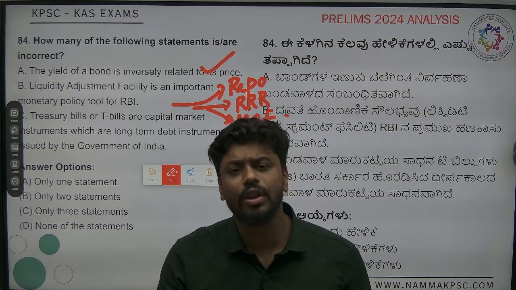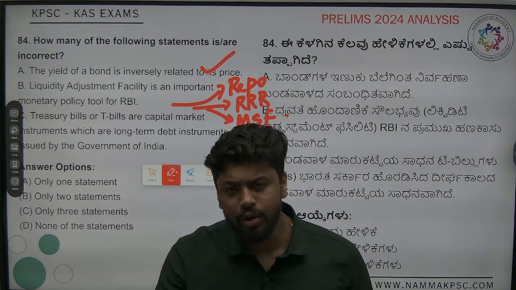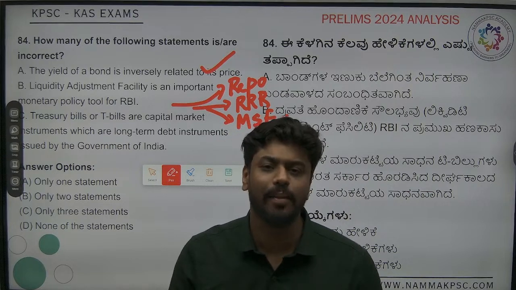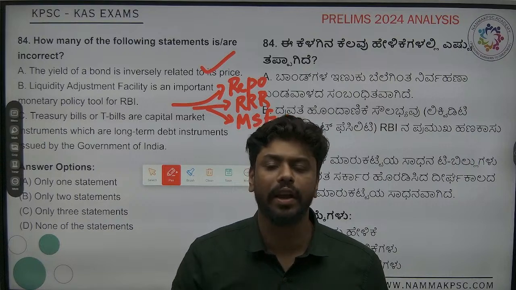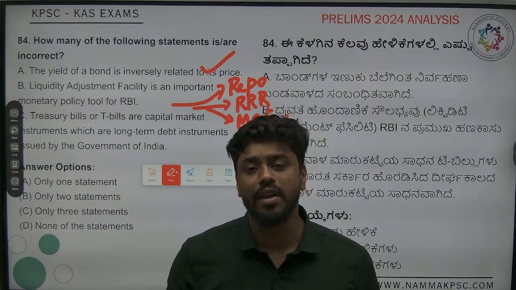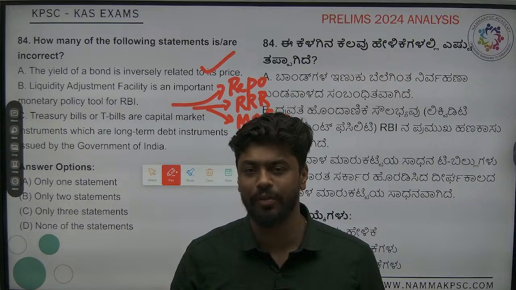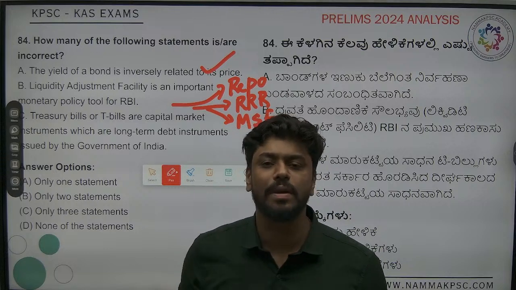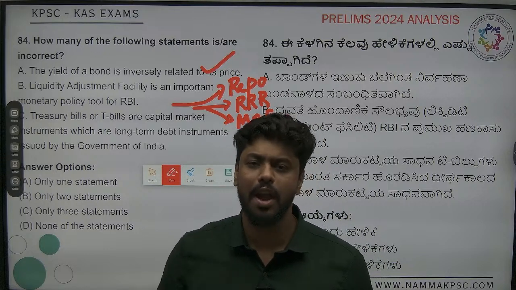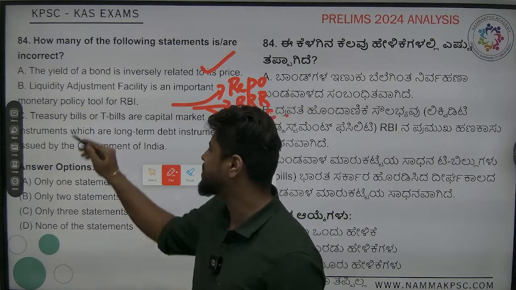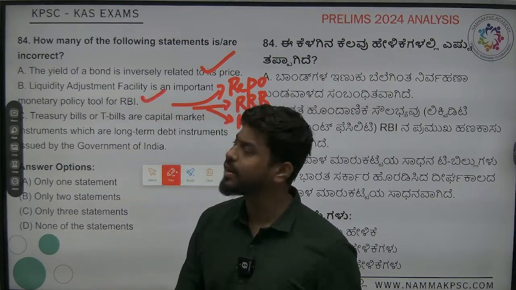But the banks, even though they are mandated, might do it or might not do it. That's why we call them indirect tools or quantitative tools. So under quantitative tools, there is a tool called liquidity adjustment facility. Under it, you have repo rate, reverse repo rate, and marginal standing facility. Anyways, the second statement is true, right?